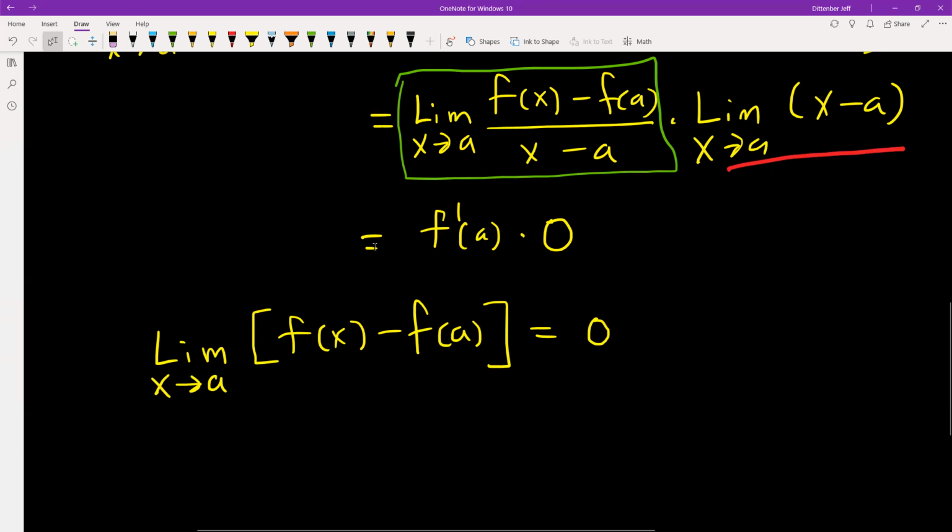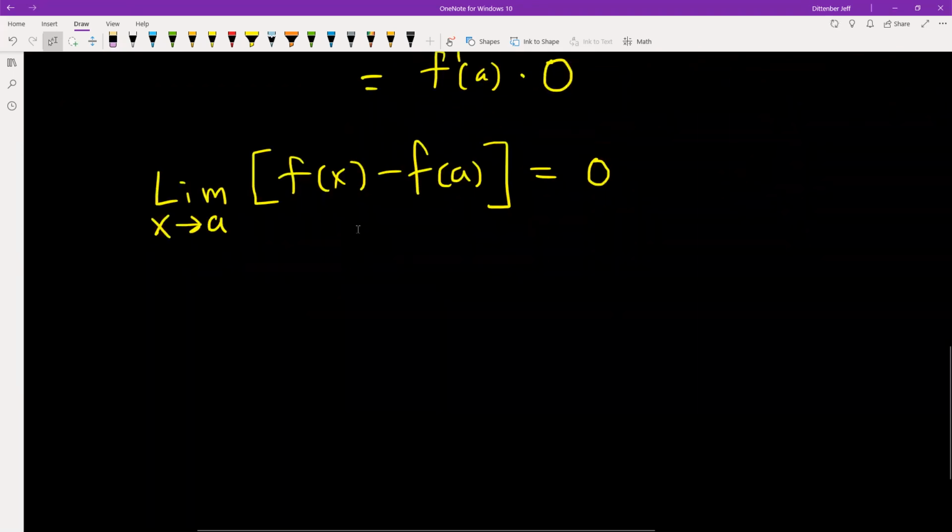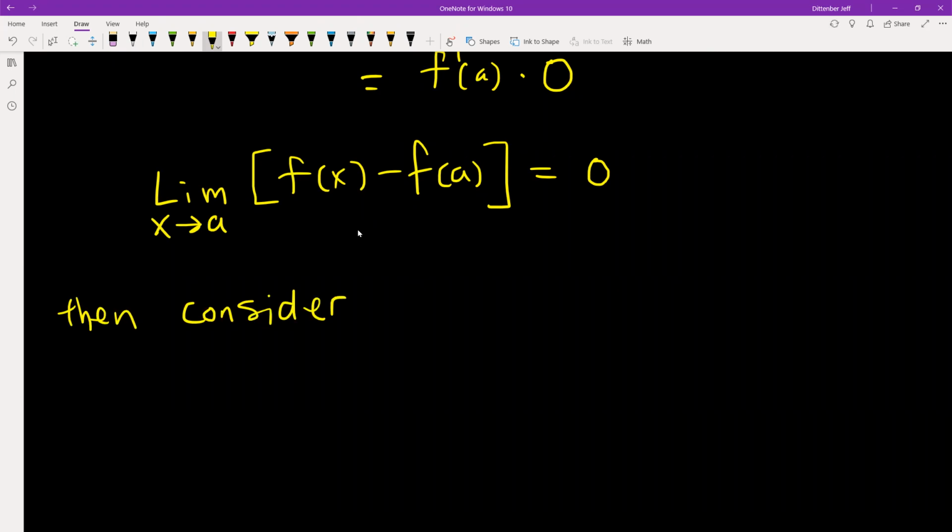Okay, now we're very close to what we want to show. Then consider this limit as x goes to a for f of x. We want to show that this is equal to f of a.